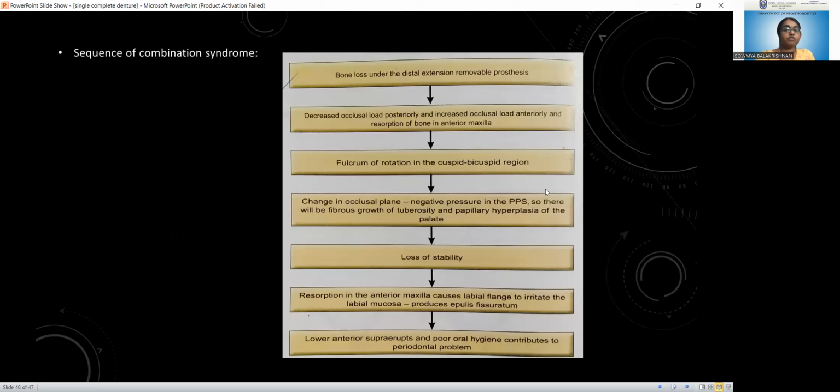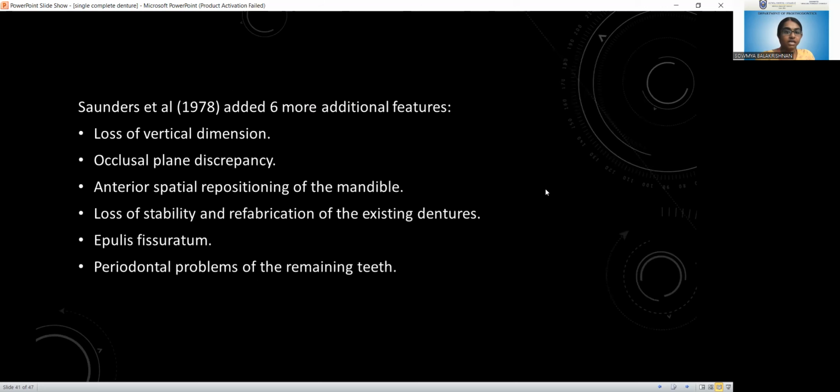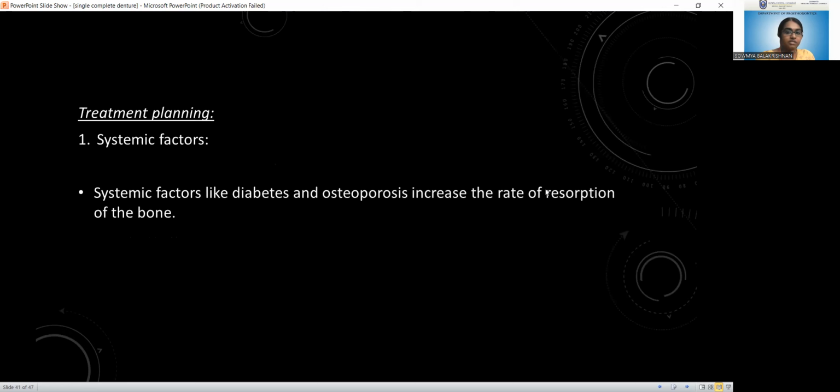So first of all, you have to know the sequence. You have to compare this flow chart and this diagram. Then you can easily understand the definition. Then go back to the definition again and study the definition.